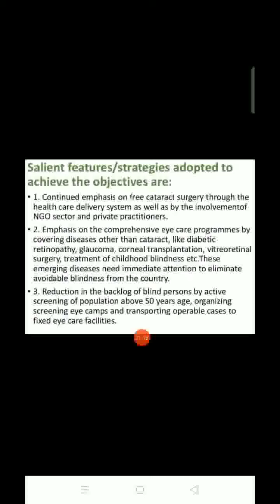We continue emphasis on free cataract surgery and a comprehensive eye care program covering diabetic retinopathy and other conditions, corneal transplantation, vitreoretinal surgery, treatment of childhood blindness, and emerging diseases needing immediate attention to eliminate avoidable blindness.